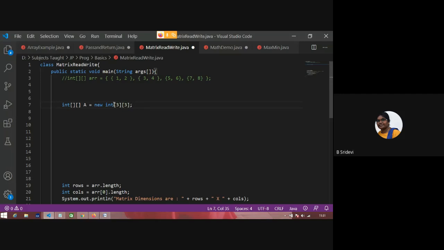This is nothing but 3 one-dimensional arrays. Int of 0 is one-dimensional, int of 1 is another, int of 2 is another. Okay. So in this way you will declare a two-dimensional array. Whenever you use new, it will automatically initialize it to 0, that we have seen earlier.